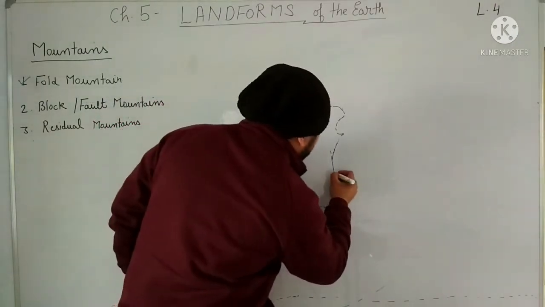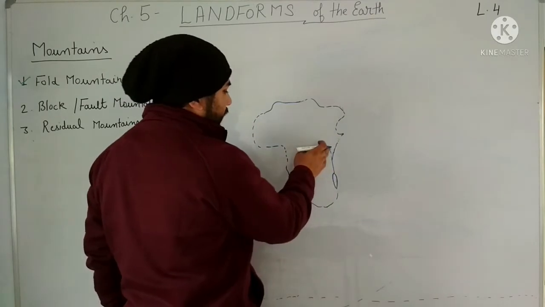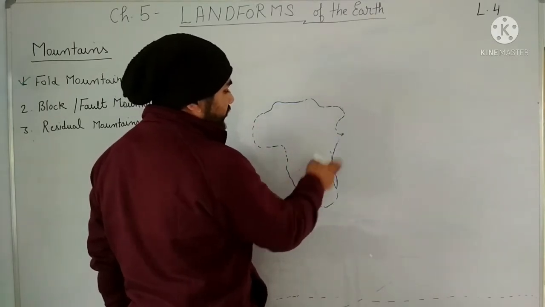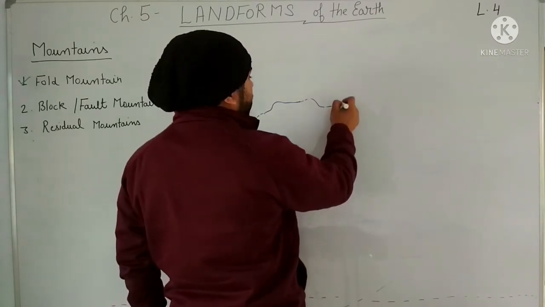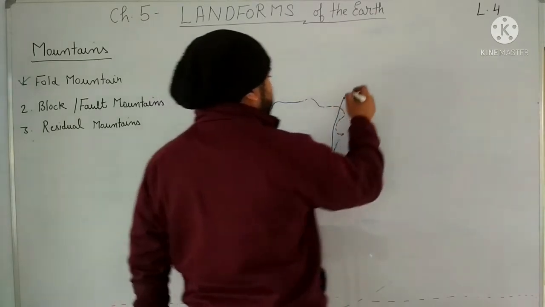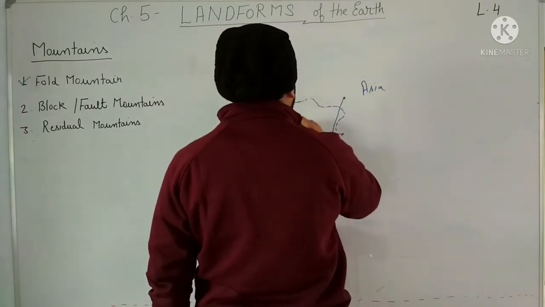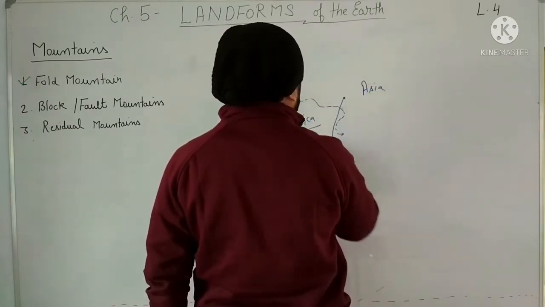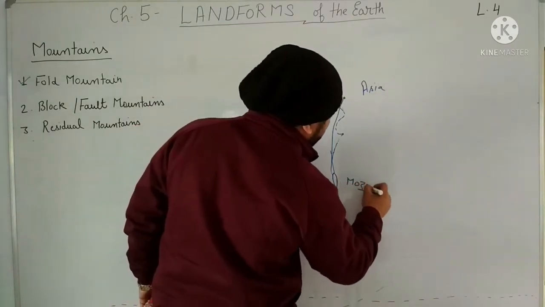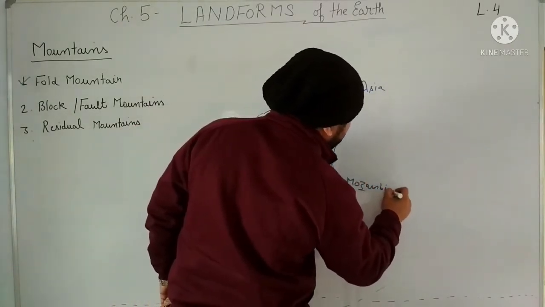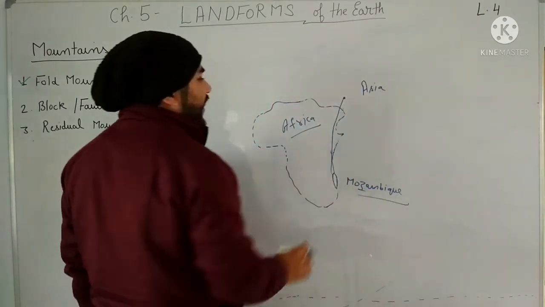So here we are having Mozambique. Here we are having Somalia, then Kenya, Ethiopia, and Mozambique. So from here till here, Lebanon. In Asia, this region is Asia, and this is Africa. Clear? So from Mozambique to Asia, we are having a rift valley.